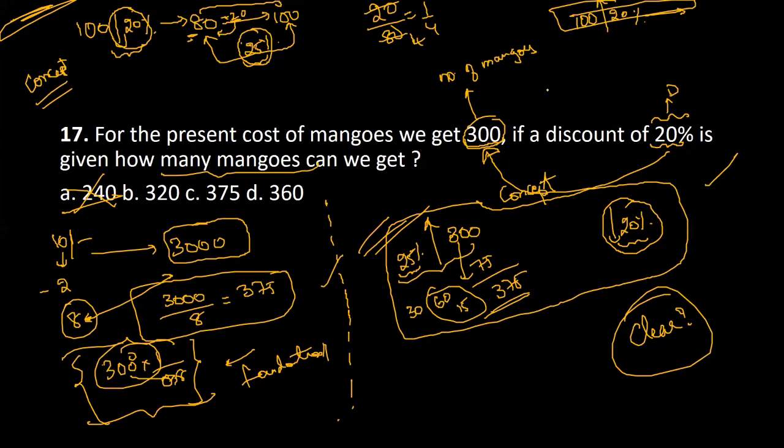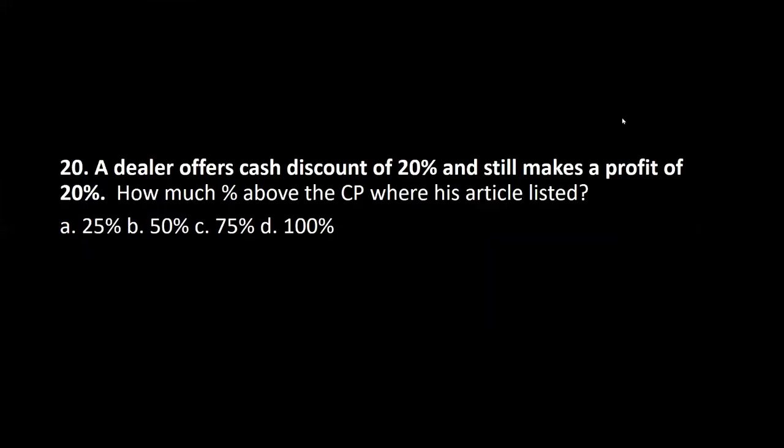Chalo, then I'll go to the next question. Next question, students. A dealer offers a cash discount of 20% and still makes a profit of 20%. Now, Sumant, ikkada you have a concept of marked price. Why? Because even after giving the discount, he's earning a profit. That means he has marked the price. Okay, Sumant, come on, continue. How much percentage above the cost price was his article listed?